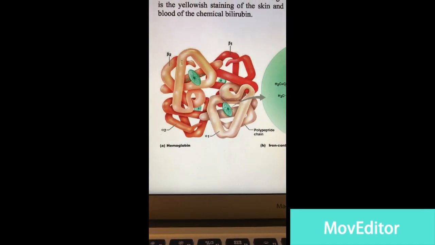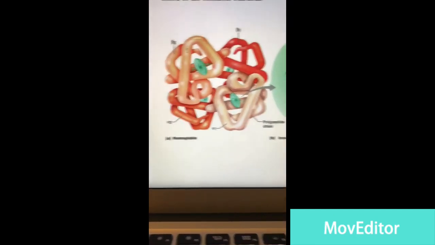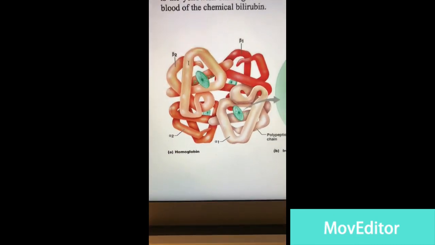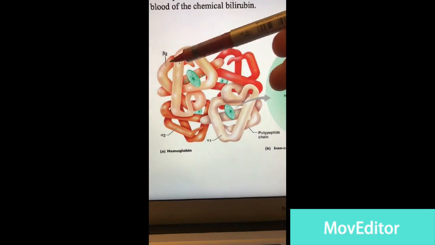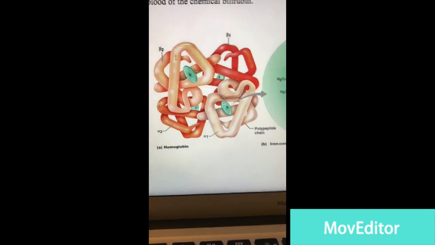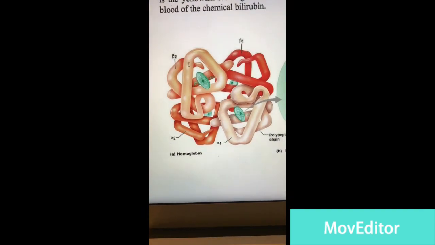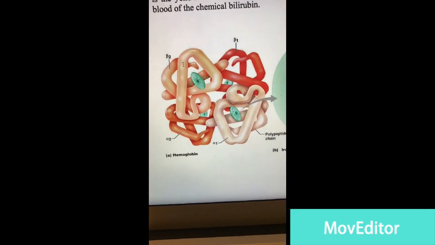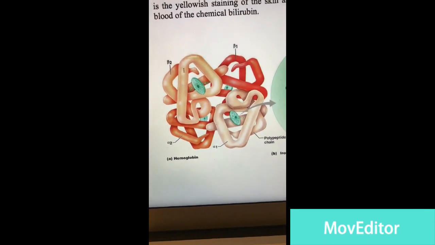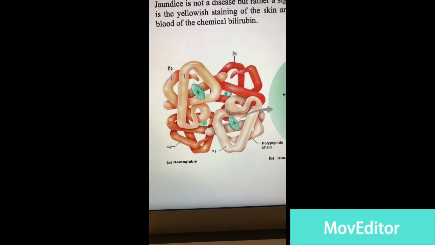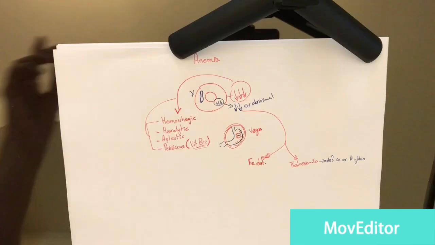So before we continue with thalassemia, let me explain to you one simple thing about hemoglobin. You see, hemoglobin consists of 4 chains: alpha 1, alpha 2, beta 1, beta 2. So in thalassemia, you can have deficiency of either the alpha globin or the beta globin. So it can be classified as alpha thalassemia or beta thalassemia. There will be deficiency, yani less production of either alpha globin or beta globin. And I suppose this is the iron part of the hemoglobin. Okay,